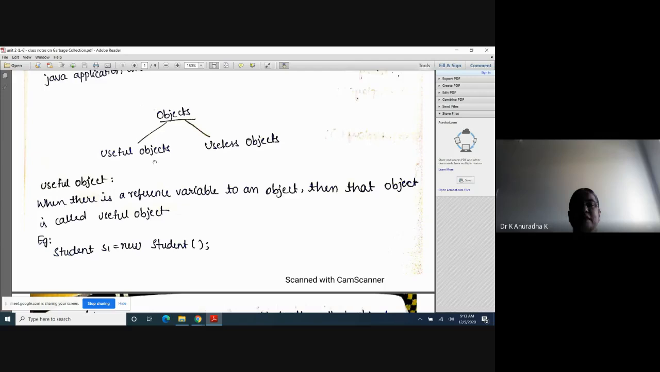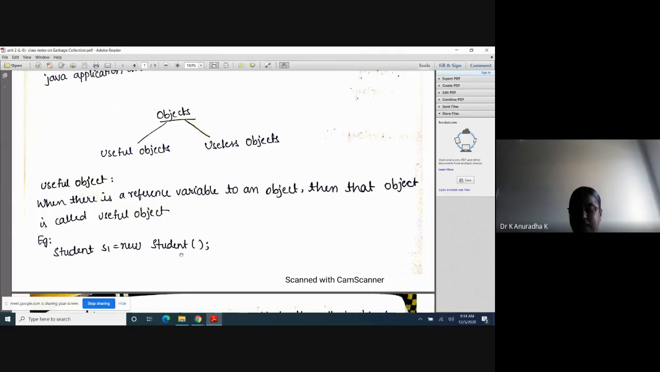That's why the difference between useful objects and useless objects is, when there is a reference variable to an object, then that object is called a useful object. In this example, Student s1 = new Student() means s1 is referring to this object. Through this reference variable I can access the members of the object. The right-hand side is the object, and this object is called a useful object.